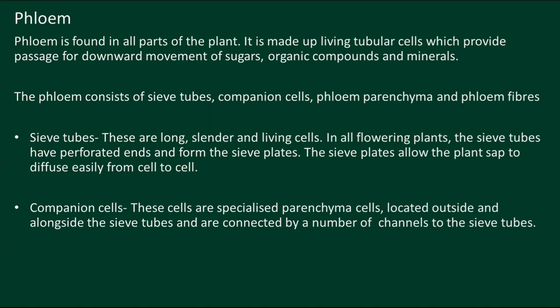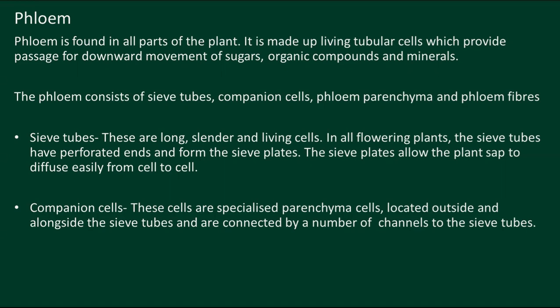The first one is sieve tubes. Sieve tubes are long, slender, living cells, and we can see them in all flowering plants. What is the other speciality of these? The sieve tubes have perforated ends that form the sieve plates. And the sieve plates allow the plant sap to diffuse easily from one cell to another.